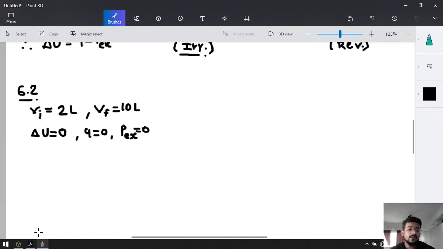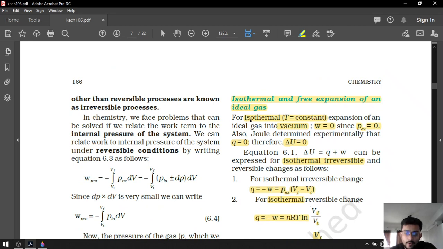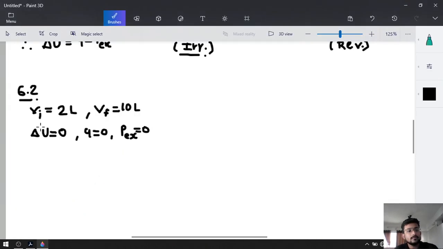Look at this. They have already told us that for isothermal expansion of an ideal gas into vacuum, W is equal to 0 because P external is 0, and Q will be also 0. That's why delta U will be 0. So the answer has already been given.